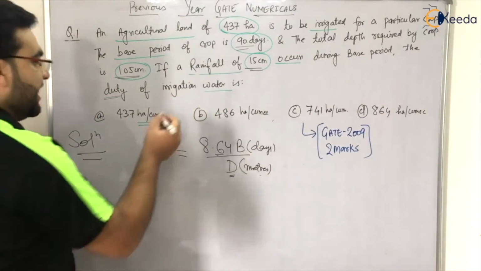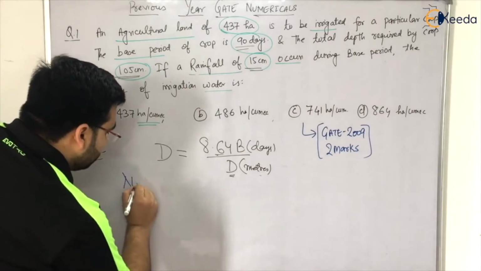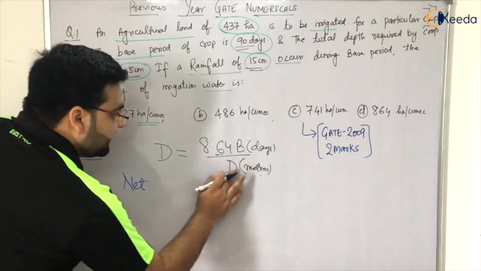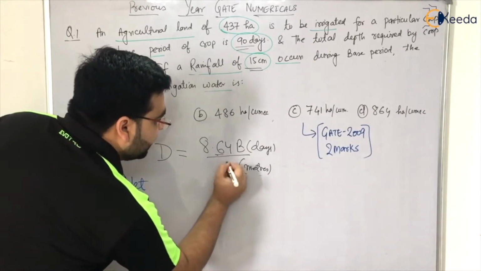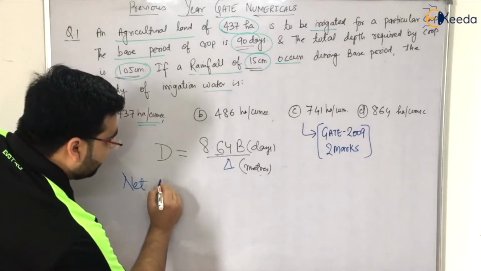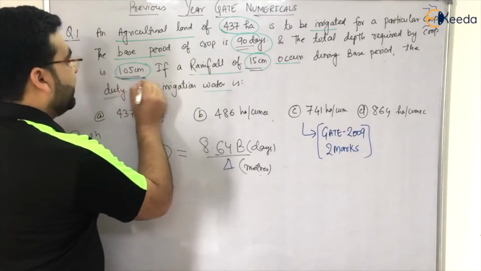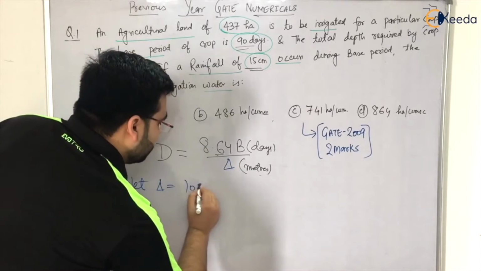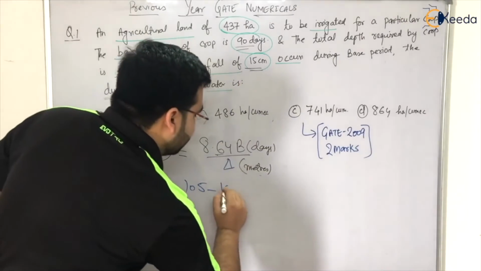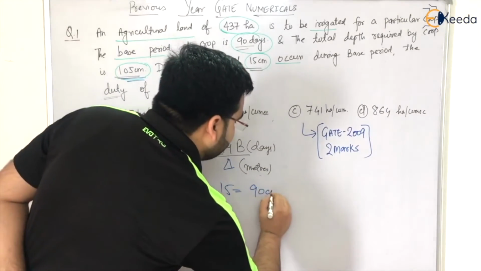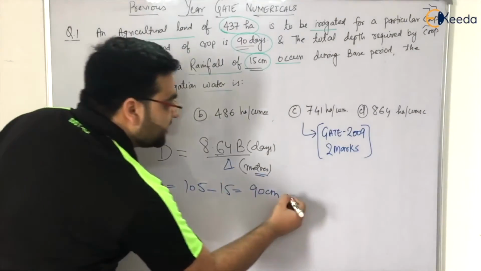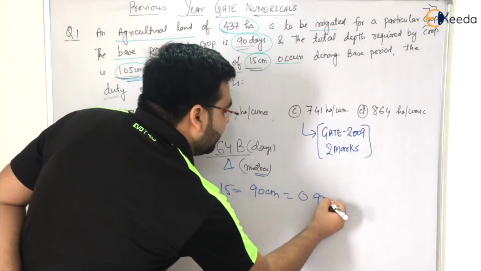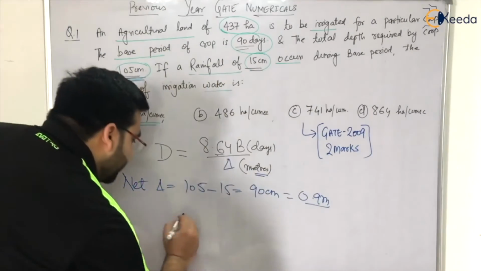So the net delta will be equal to 105 centimeter minus 15 centimeter, that comes out to be 90 centimeter, or 0.9 meters. Simple.